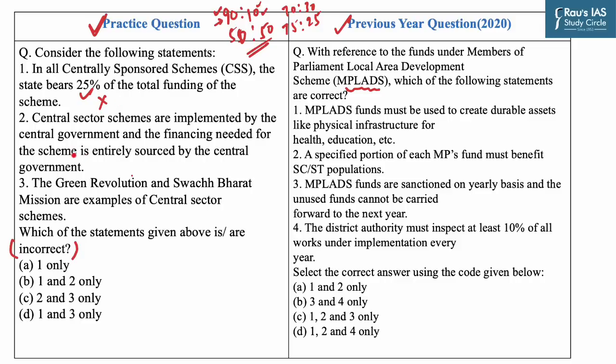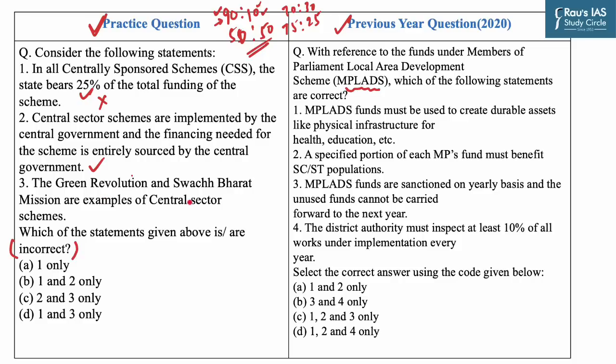Now, the second statement says the central sector schemes are implemented by the central government and the financing needed for the scheme is entirely sourced by the central government. Now, this statement is correct. For comparison, the implementation of a centrally sponsored scheme is done by the state government, while central sector schemes are implemented by the central government itself.